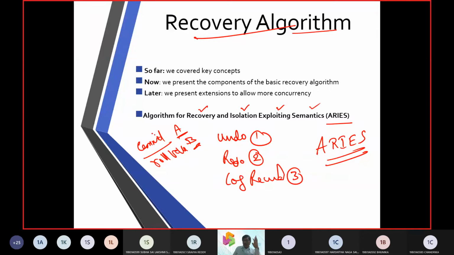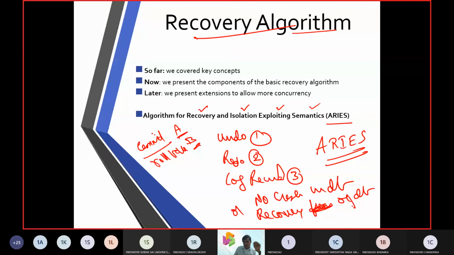So in order to recover the database from a crash, it is going to happen with the ARIES algorithm. That is the rule.